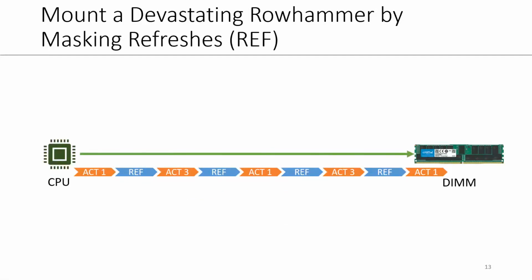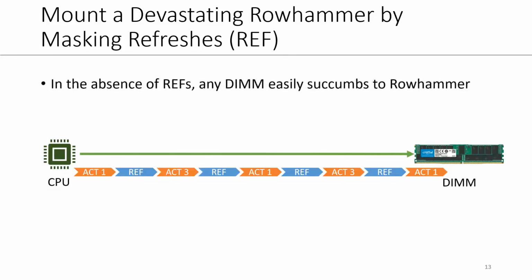Here's how we mount a devastating Rowhammer attack on any server. Recall that the memory controller periodically sends refresh commands to the DIMM. The insight is that in the absence of memory refreshes, electrical charges that encode the bit values in memory cells slowly fade away. This makes any DIMM succumb to Rowhammer. To keep our work applicable to any server, our methodology proposes a server-independent way to block refreshes.